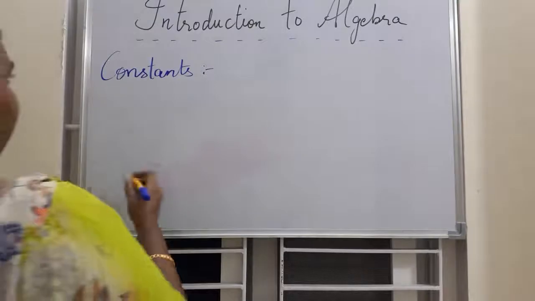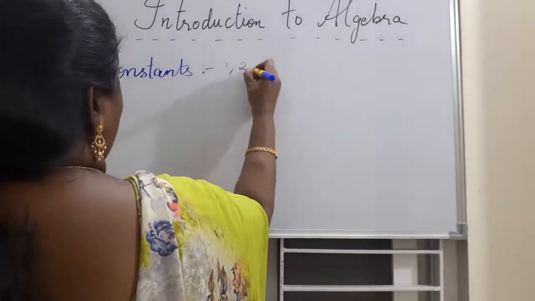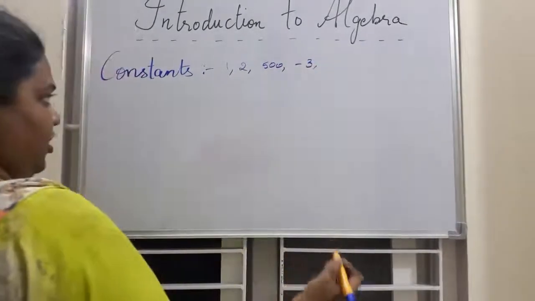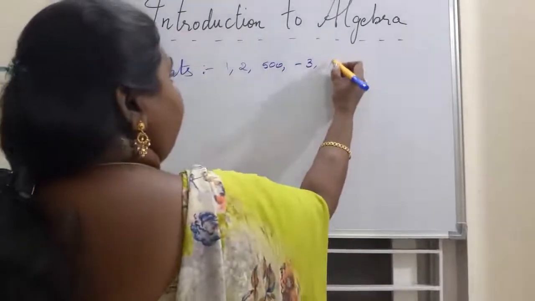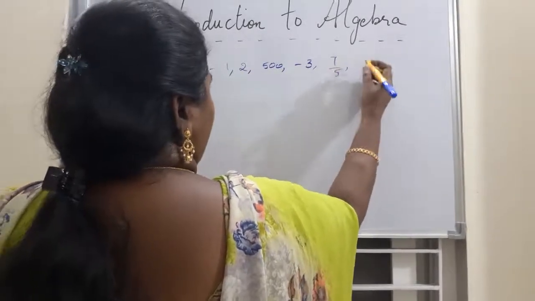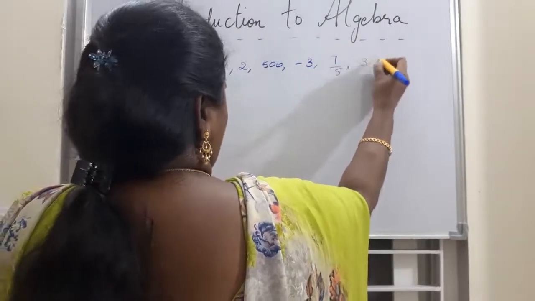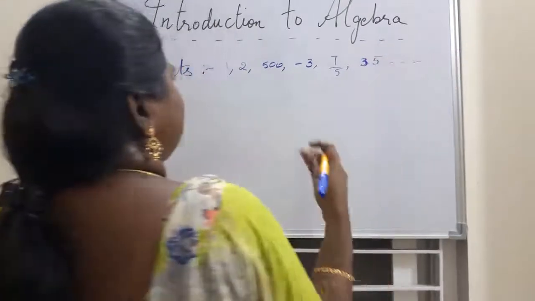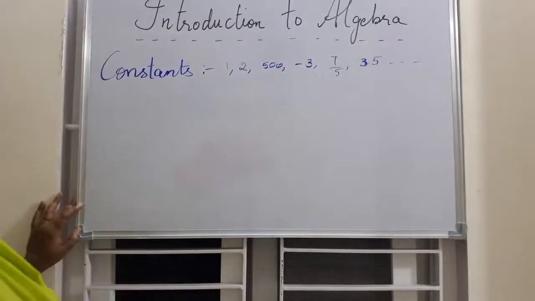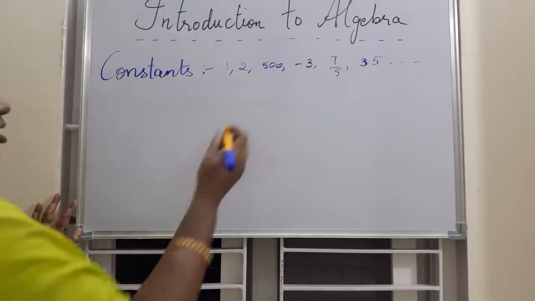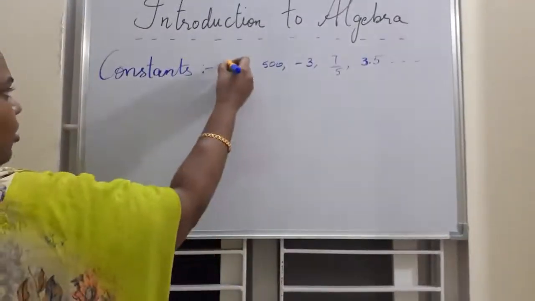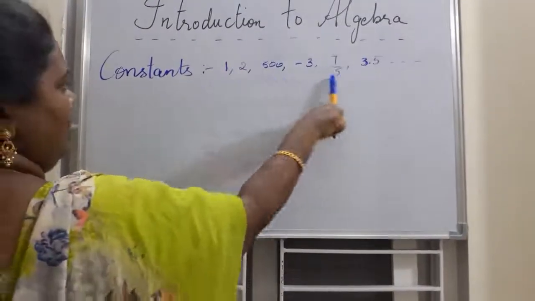So constants can be any numbers like 1, 2, 500, -3. I think you have done your integers chapter, so I am giving you these also. Fractions, that is 7/5, or decimals like 3.5. Any number, it can be negative, it can be positive, it can be anything. Any fixed numerical value, whether it's positive or negative or decimal or a fraction, is called a constant. These are fixed values.